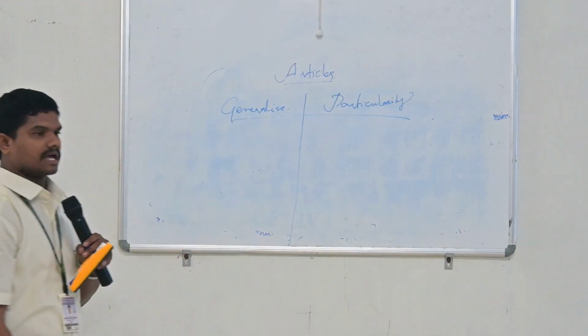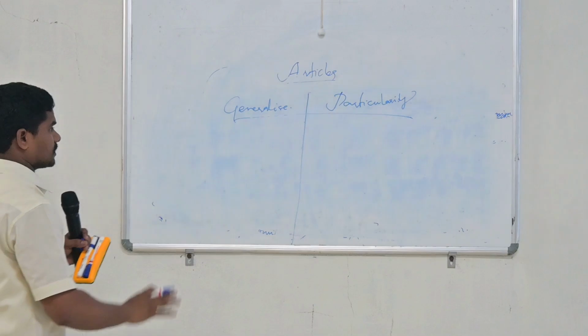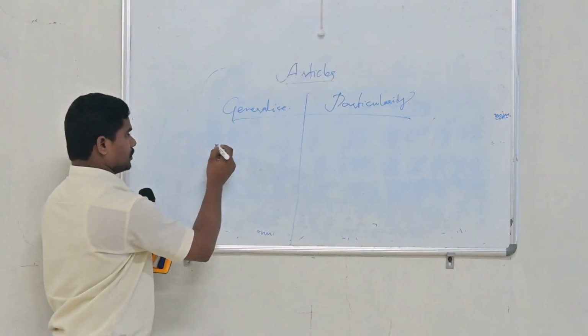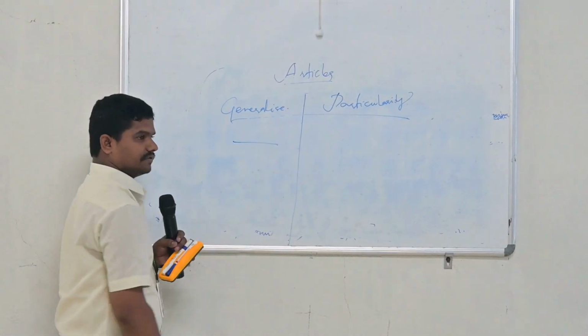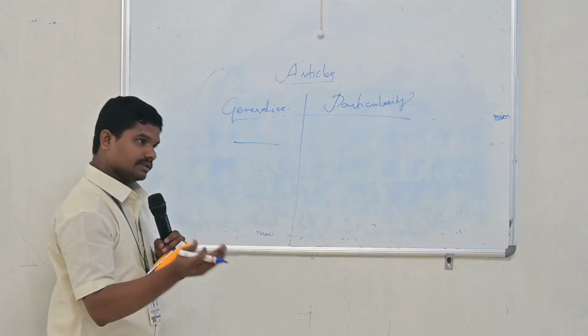Right. In the last class, we discussed the indefinite articles also, right? So here we just try to listen, we try to remember. For example, already we discussed it. Before rivers, which article do you use? Article the, right.